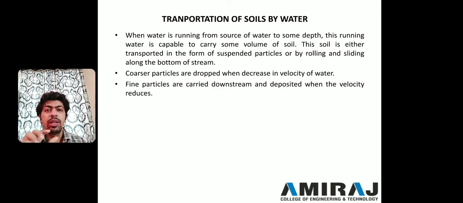As we know, there are two types of soil: coarser particles and finer particles. What will coarser particles do? Coarser particles will settle down at that place due to the decrease in velocity of water, and the finer particles are carried downstream and deposited when velocity reduces.